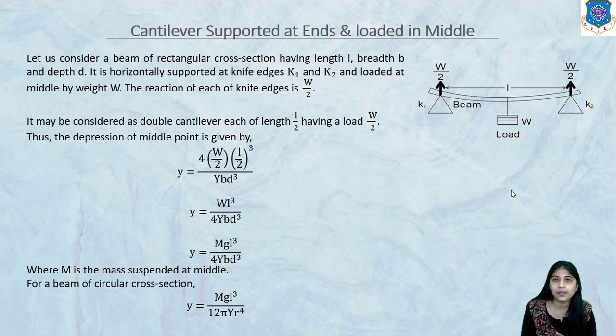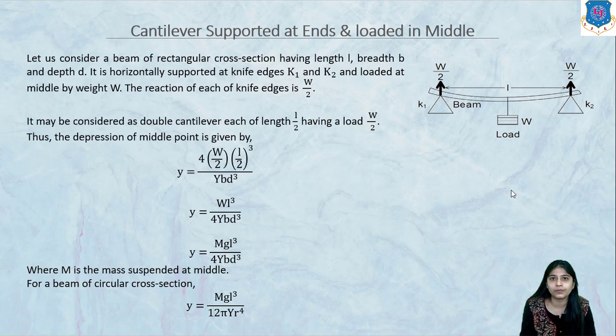You can consider this beam as a double cantilever, each of length L by 2, having a load of W by 2. If we cut it from the middle, then one cantilever is supported at this side and loaded in the middle, and the other cantilever is supported at the other side and loaded in the middle. In this manner, you can consider this as a double cantilever of length L by 2 and load W by 2.